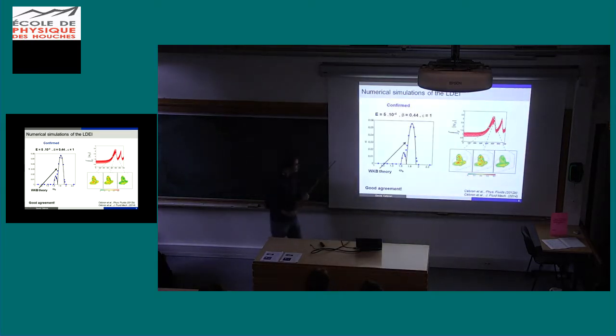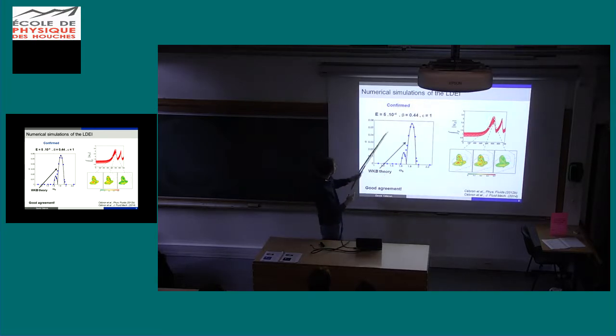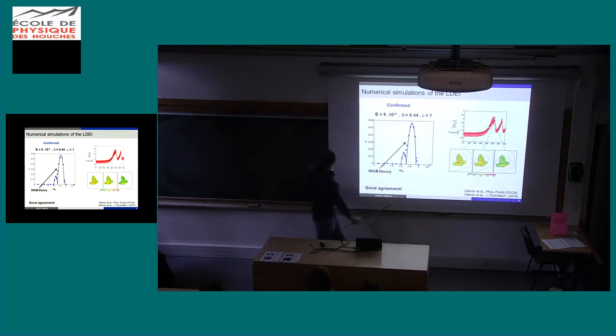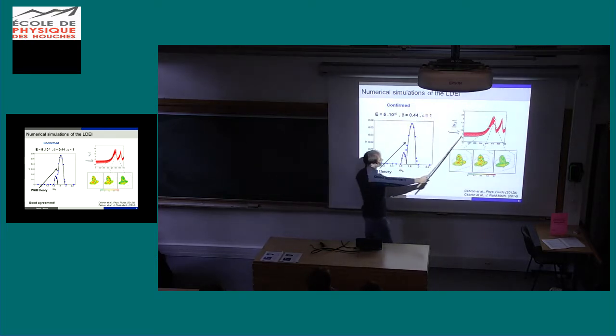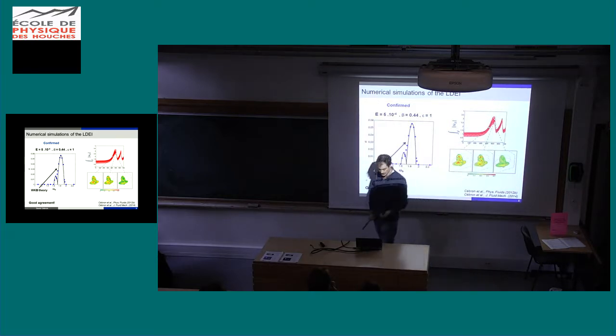You can do the simulation as well. We'll come back to how we can do such a simulation in an ellipsoid, but let's say we know how to do so. In simulation, just because the damping, so the Ekman number, the dimensionless viscosity, is larger than what we can do in experiment, we have less instability when we explore the range between 0 and 4 of frequency, but you still have instability, and this is how it looks like. So this is exactly what I just drew here. You have first the base flow, then the growth, then it saturates, and it oscillates like that. Okay?